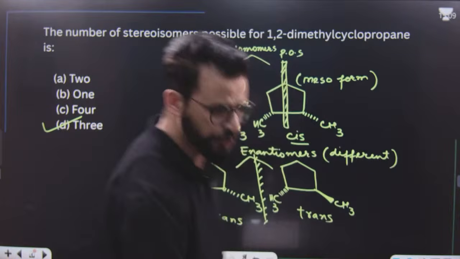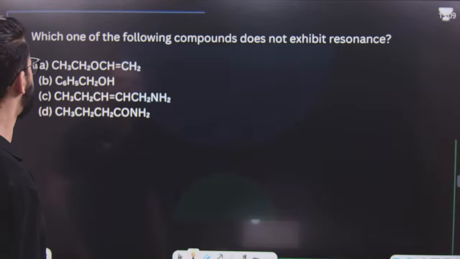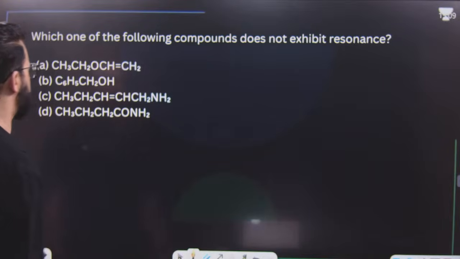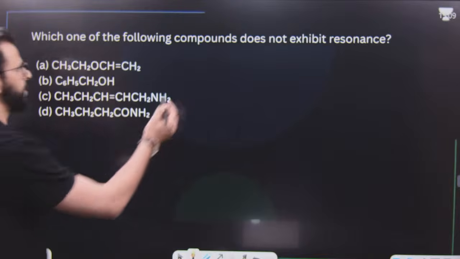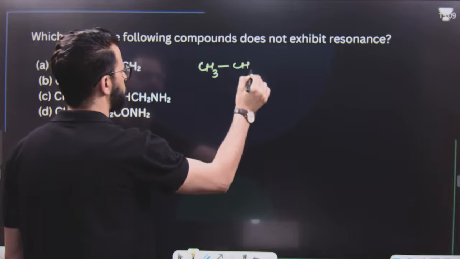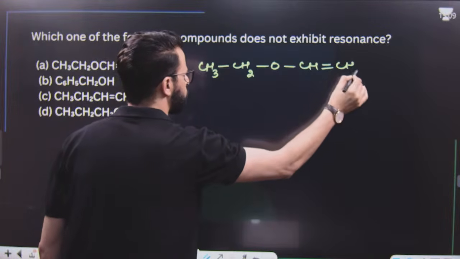Now, if this question is clear to you, then let's move towards another question. The question says, which one of the following compounds does not exhibit resonance? First one is CH3CH2OCH=CH2.